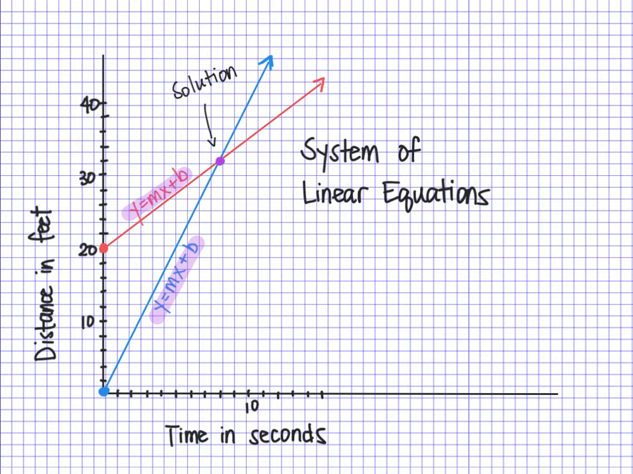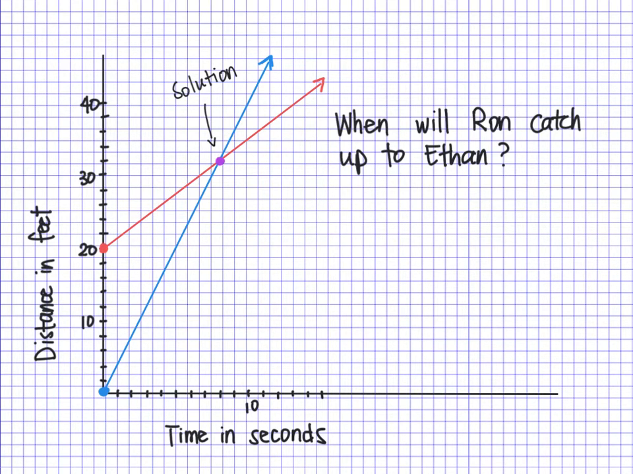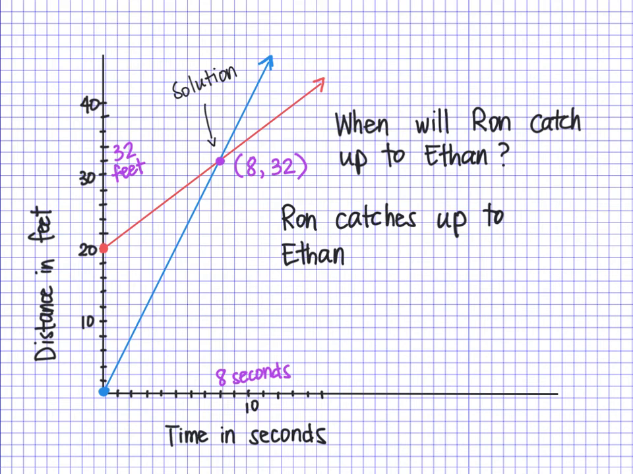So to answer that question, when will Ron catch up to Ethan? We will have to look at the point where the lines meet. They meet right here at 8 seconds when both runners are at 32 feet. Ron catches up to Ethan in 8 seconds.